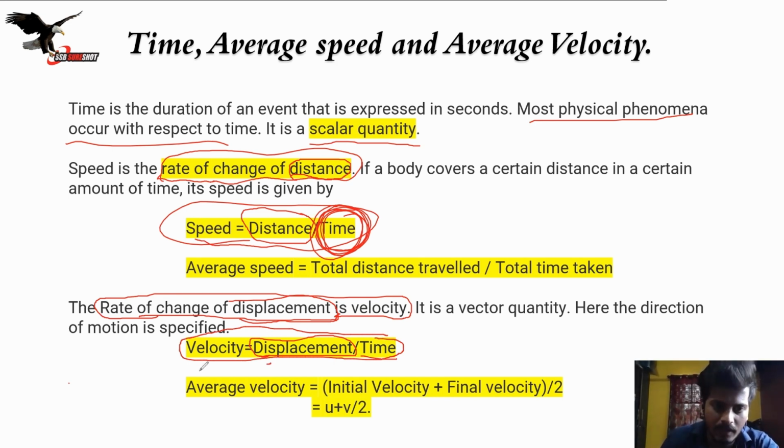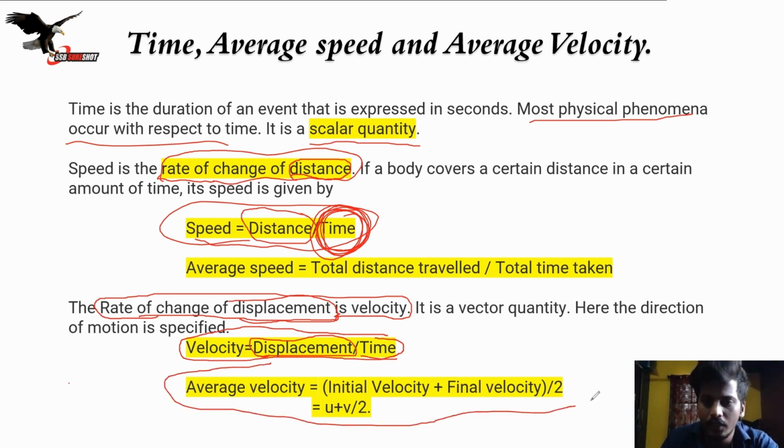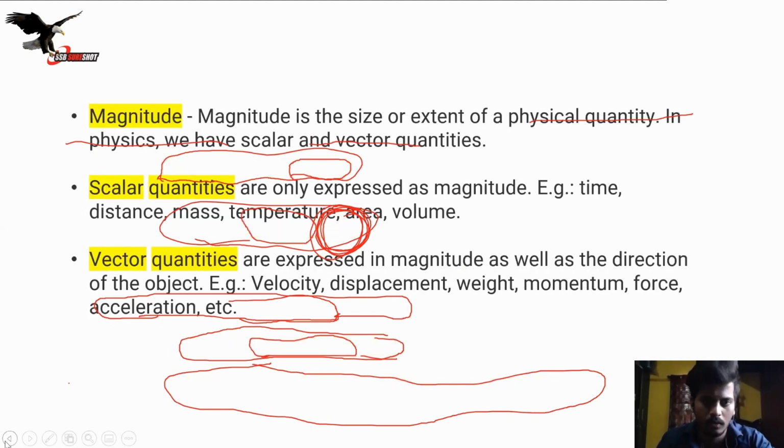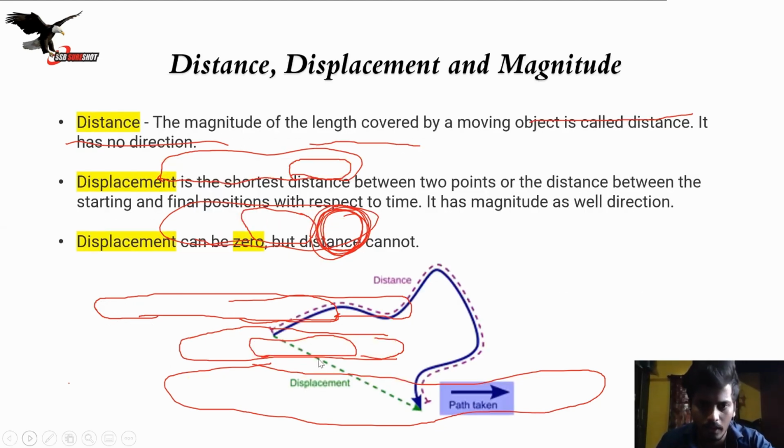Now average velocity, what will it be? The initial velocity plus final velocity, as we have earlier watched in the slides.